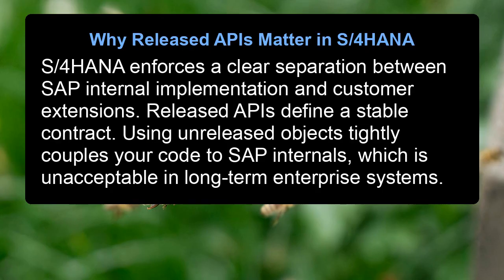Why released APIs matter in S/4HANA? S/4HANA enforces a clear separation between SAP internal implementation and customer extensions. Released APIs define a stable contract. Using unreleased objects tightly couples your code to SAP internals, which is unacceptable in long-term enterprise systems.